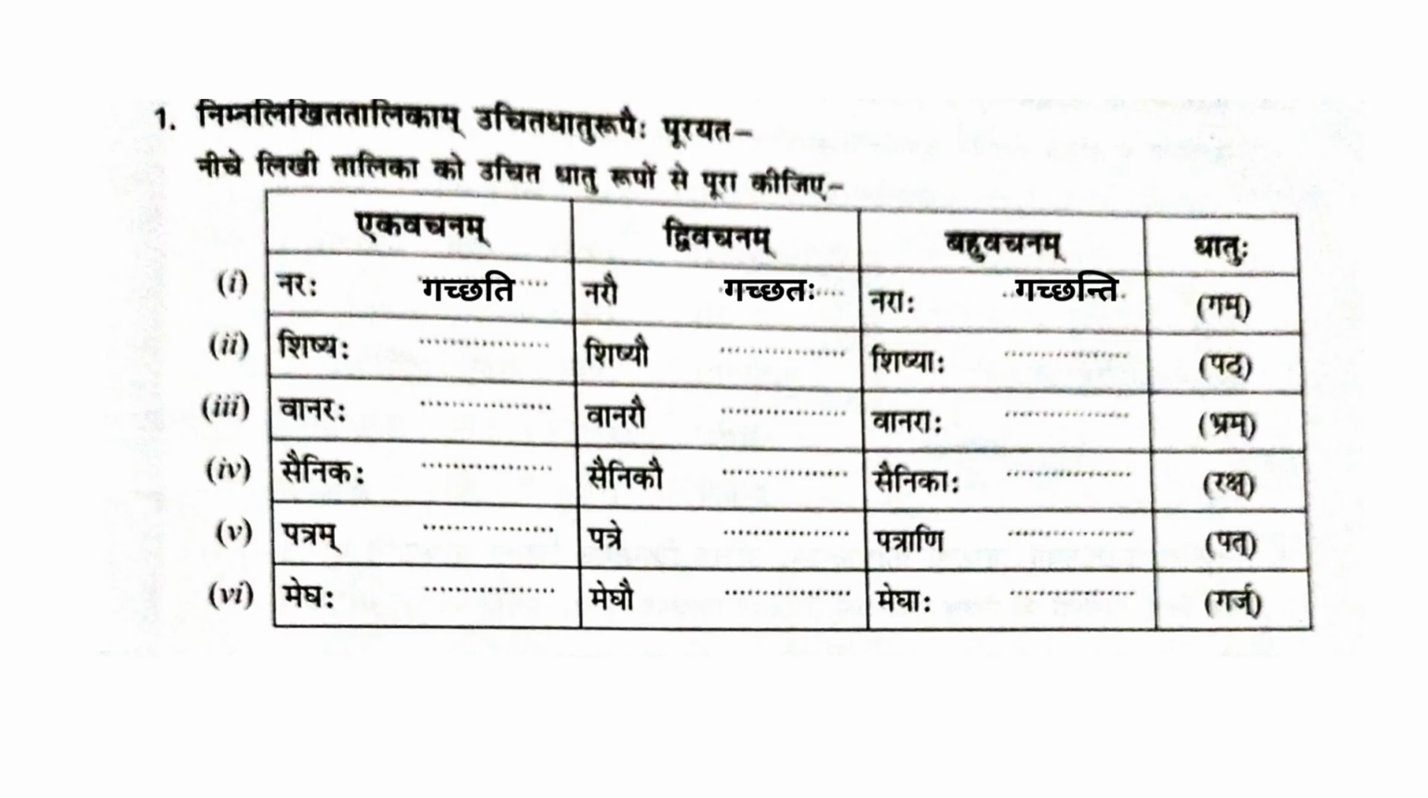Naraha is bahuvajanam, so the verb should end in nti. So naraha gacchanti. Likewise, padh will become shishyaha padhati, shishyau padhataha, shishyaha padhanti. Brahma becomes brahmati. So vanaraha brahmati, vanarau brahmataha, vanaraha brahmanti. Raksha becomes rakshati. Sainikaha rakshati, sainikau rakshataha, sainikaha rakshanti. Pat means patati.